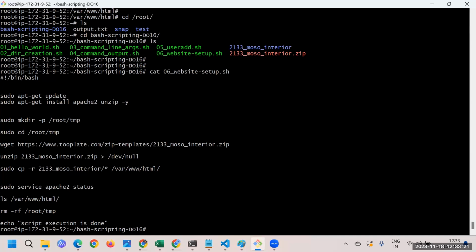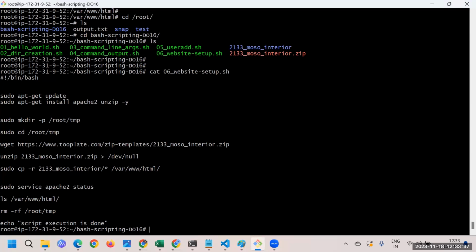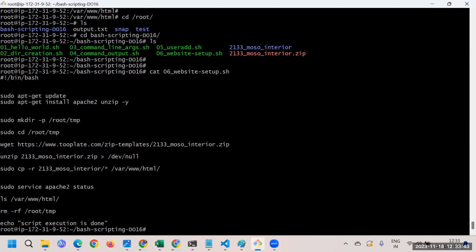So if you have seen the script and if you don't have questions, let me tell you a few of the things here. The first thing is sudo apt-get update. It printed some output, which was maybe unnecessary. I can send that to /dev/null, so I just forward it this way. This is also printing some output, which I don't want. That is something we'll also do.